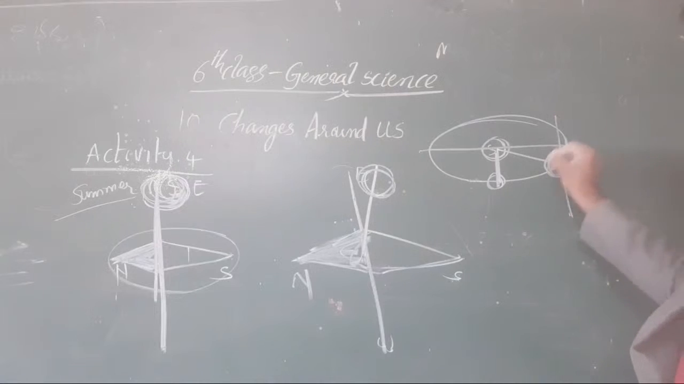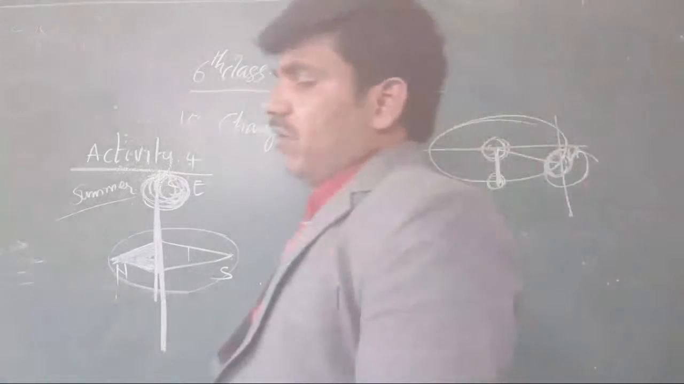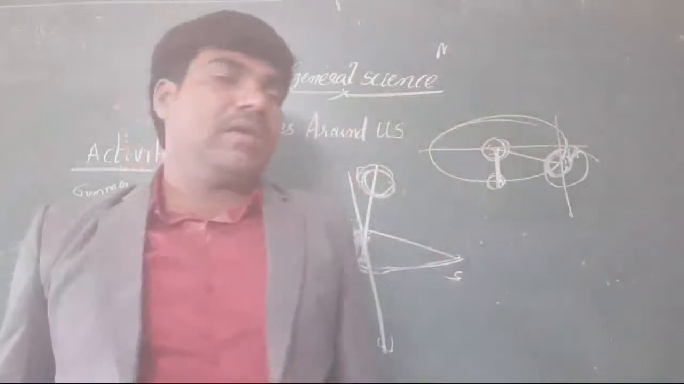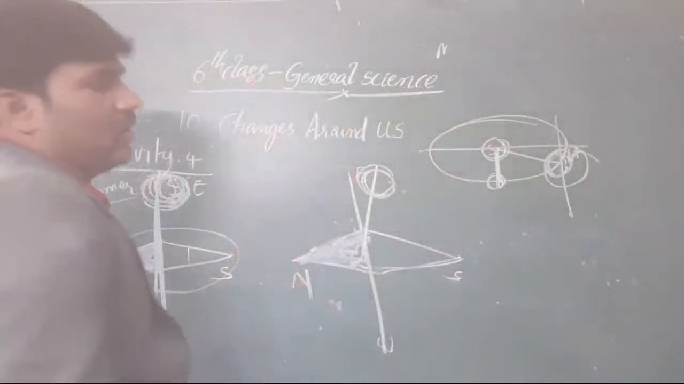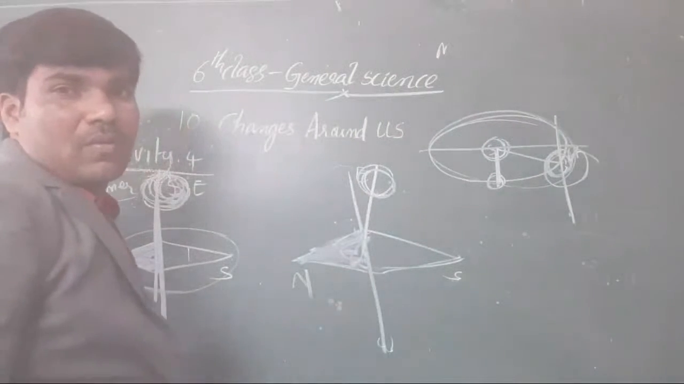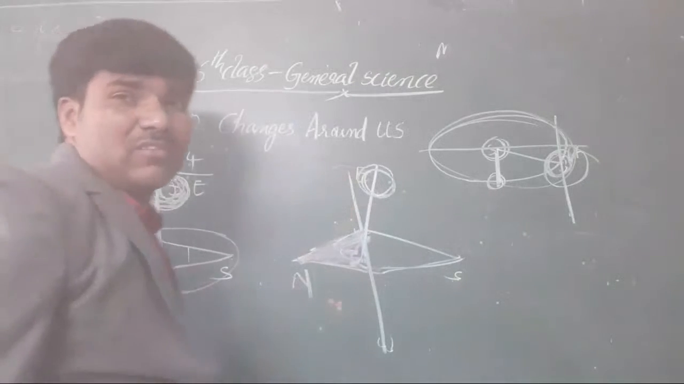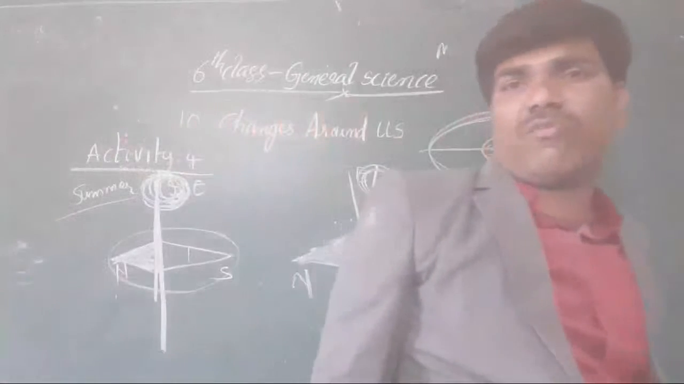And our earth also rotates on its own axis. That is called earth rotation. Here, our earth rotates like this and revolves like this also. Because of that, the position of the sun may change. Okay, clear or not, all of you students?